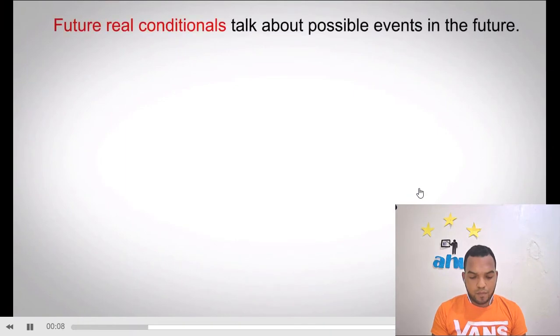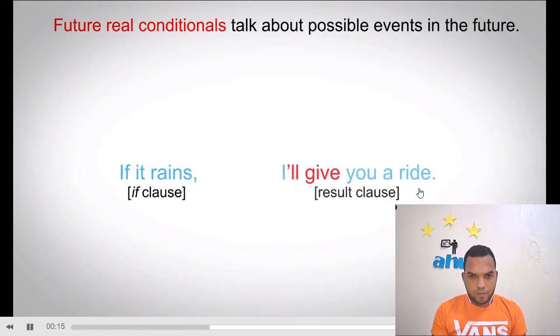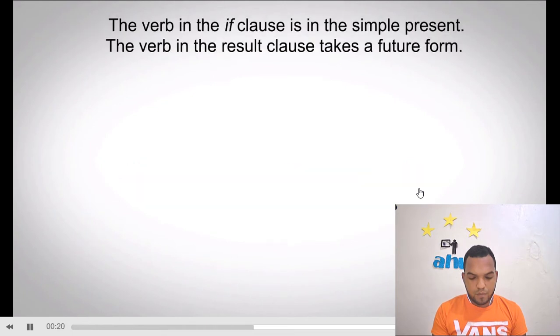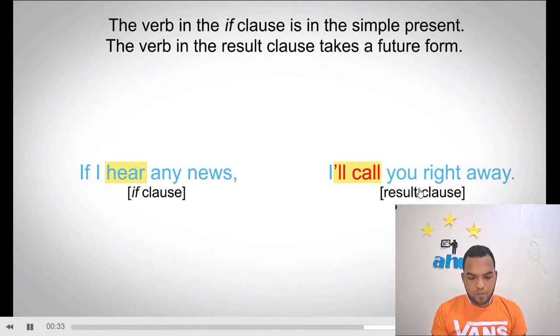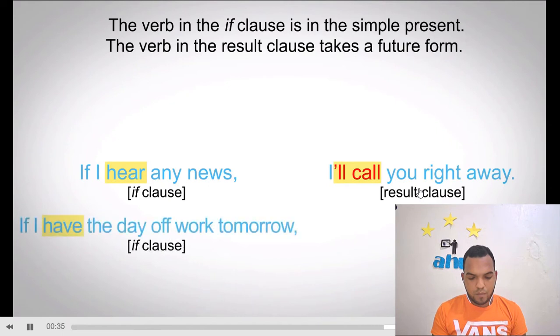Future real conditionals talk about possible events in the future. If it rains, I'll give you a ride. The verb in the if clause is in the simple present. The verb in the result clause takes a future form. If I hear any news, I'll call you right away. If I have the day off work tomorrow, I'm going to go to the beach.